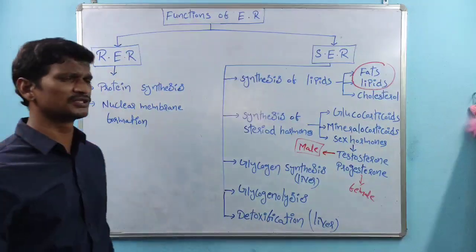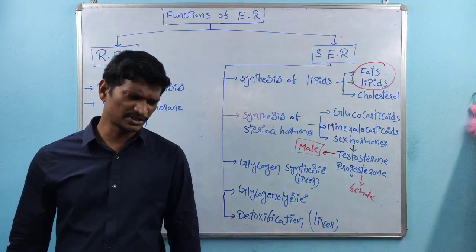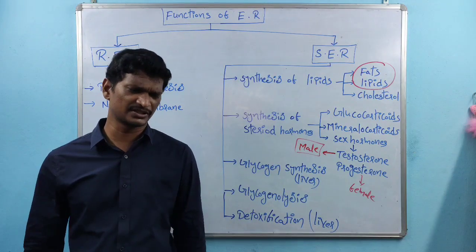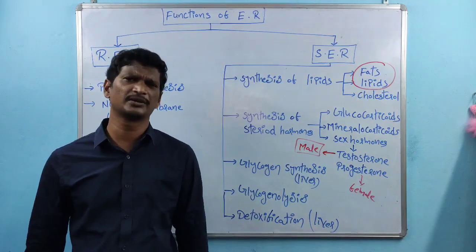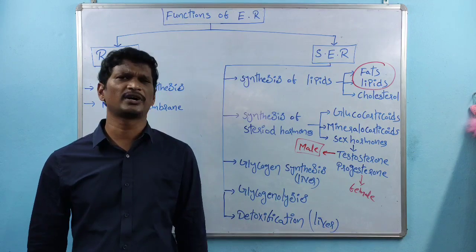In the same manner, the next one is glycogenolysis. Some people, especially when religious functions are going on, follow fasting.